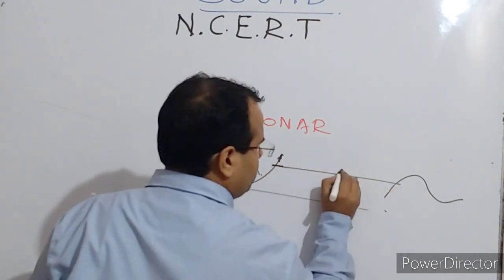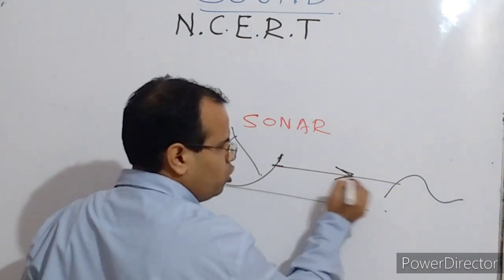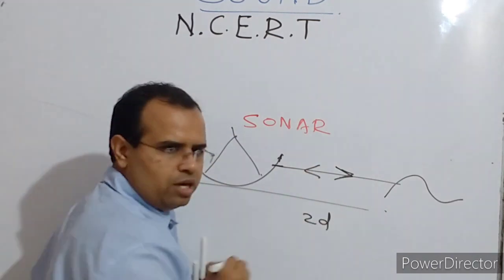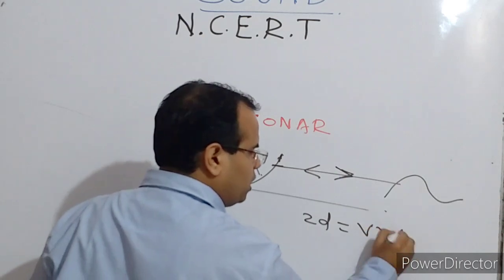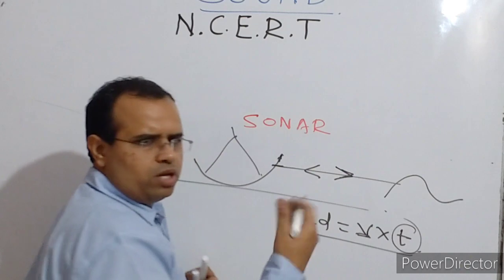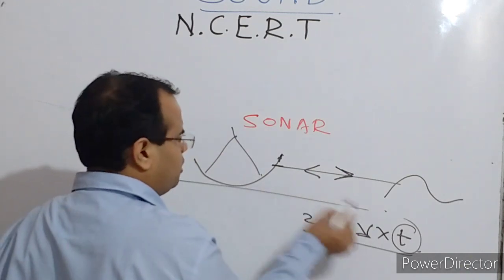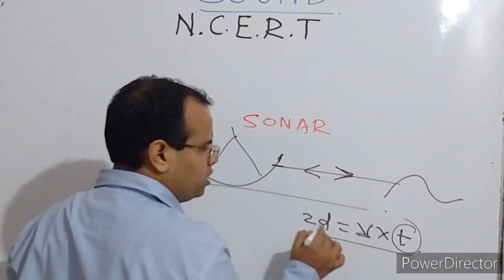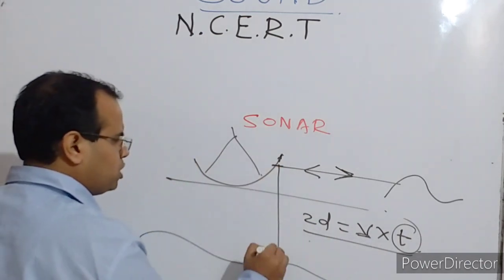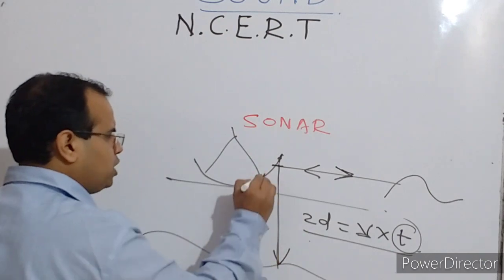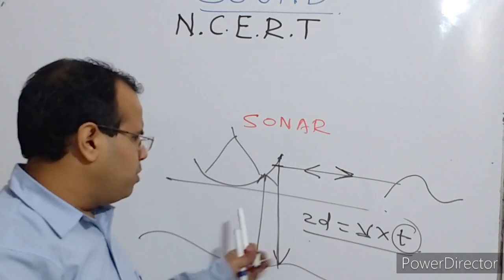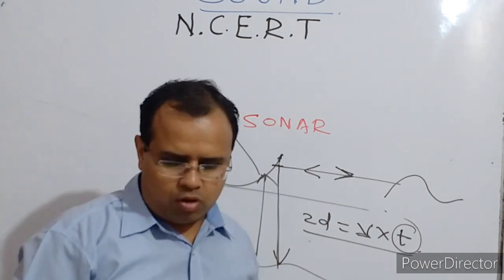When the sound travels, it goes to the obstacle and returns back, so the total distance traveled would be 2d, and that will be equal to v into t. Once they know the time and the velocity of sound in water, they can get the distance of the obstacle. Similarly, to find the depth of the sea they can use this: d plus d gives 2d, equal to v into t.